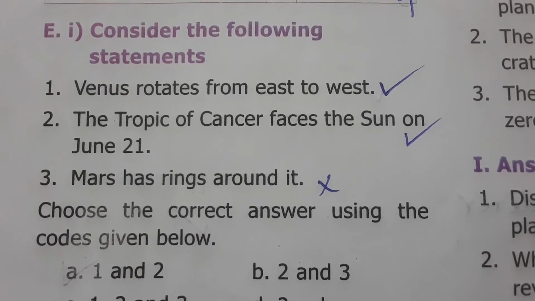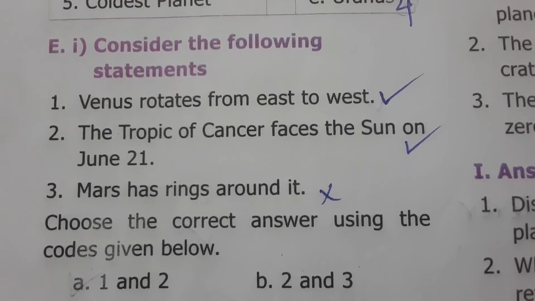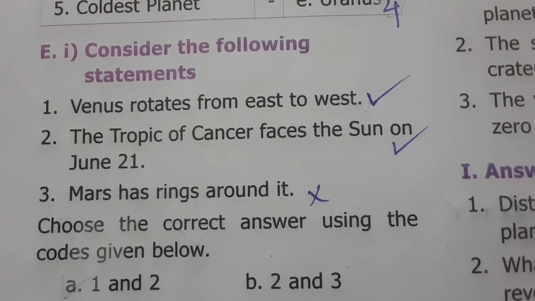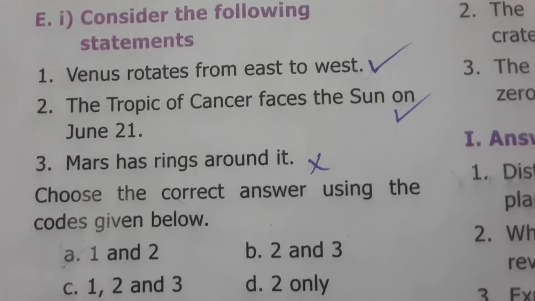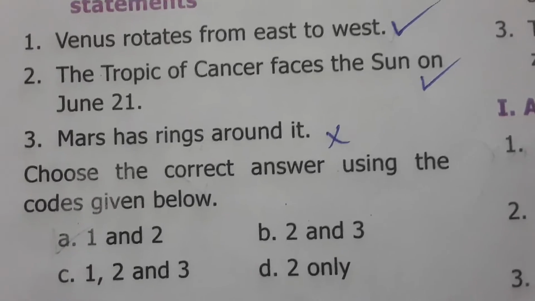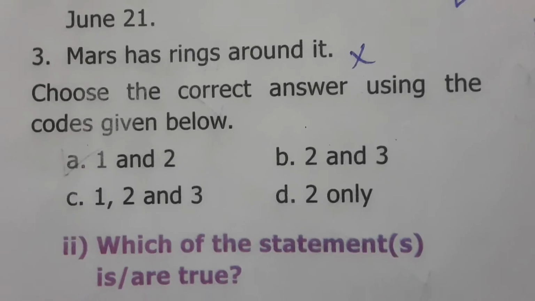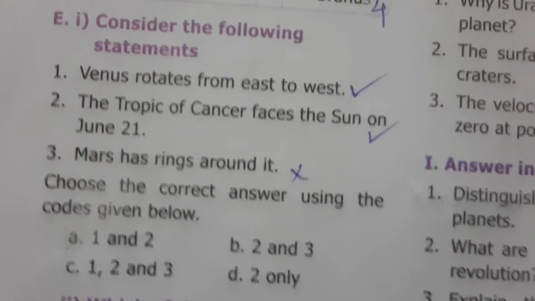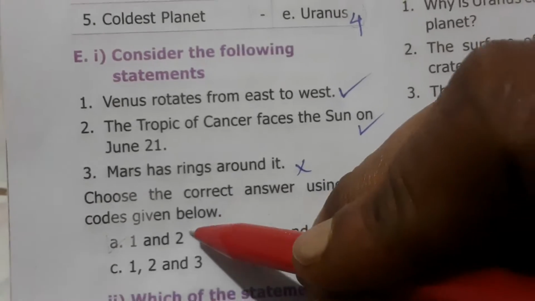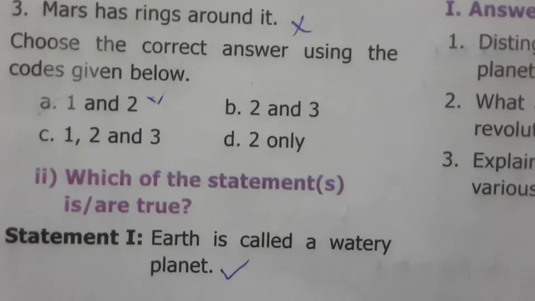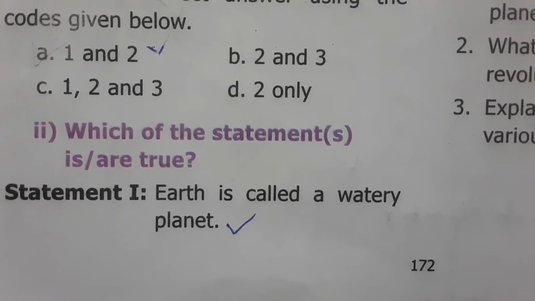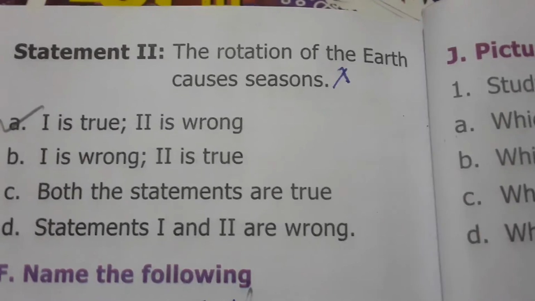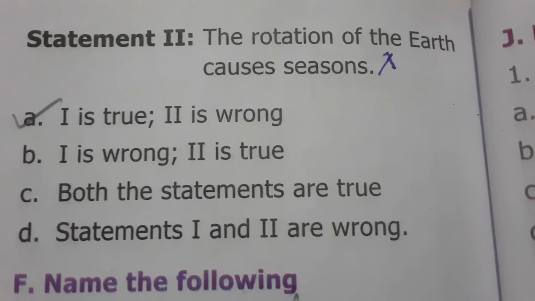Consider the following. Venus rotates from east to west. It is a correct statement. The Tropic of Cancer faces the sun on June 21. It is also a correct statement. Mars has rings around it. It is a false statement because Saturn has rings. So the answer is 1 and 2, option A. And which of the statements is true? Earth is called a watery planet. It is true. The rotation of the earth causes seasons. It is false. So the first is true, the second is wrong.